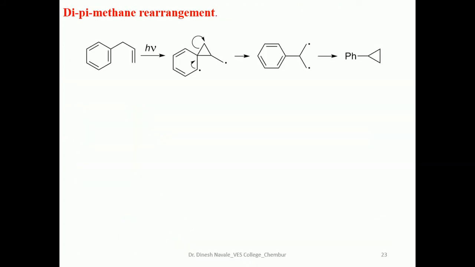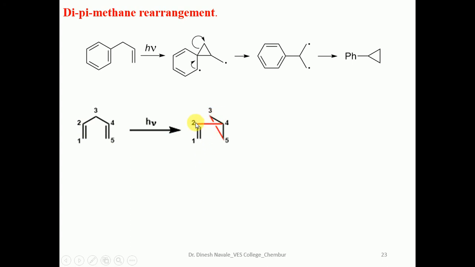This is also an example of a vinyl substituted aromatic ring, which can also give phenyl cyclopropane as the product by this mechanism. So this is also a representative example of the di-pi-methane rearrangement. We can easily observe everything.